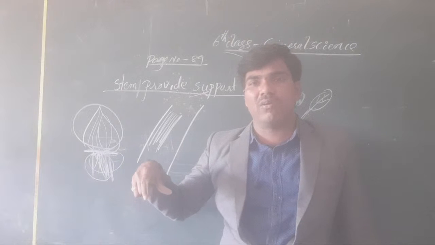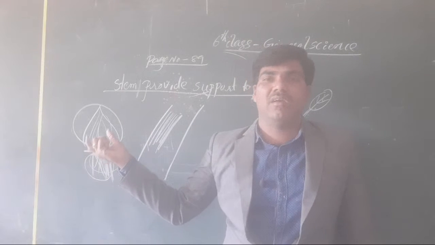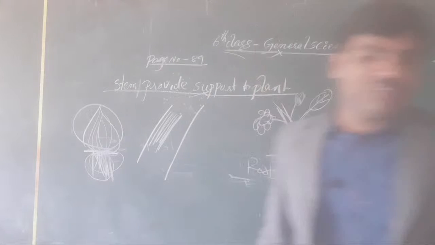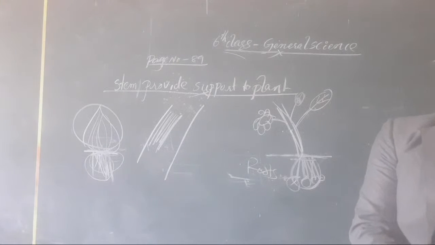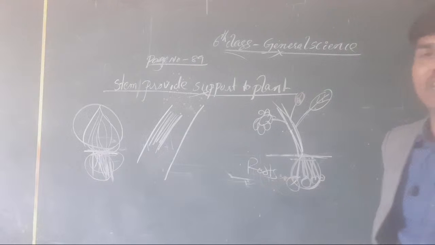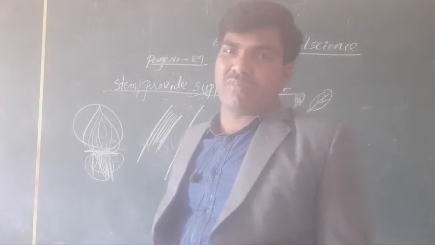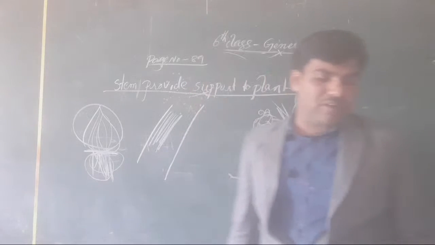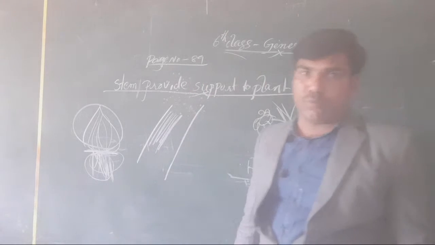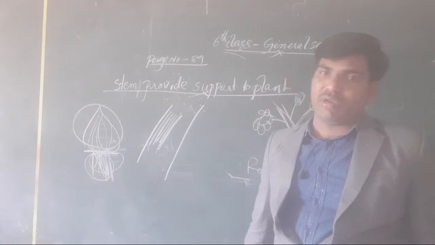Yes, clear or not, all of you? Those stems, okay? Yes, they are actually called bulged stems. The bulged stems are modified stems. These are modified stems, okay? What is an example for modified stems? An example of modified stems is potato. Potato is also one of the stems only.